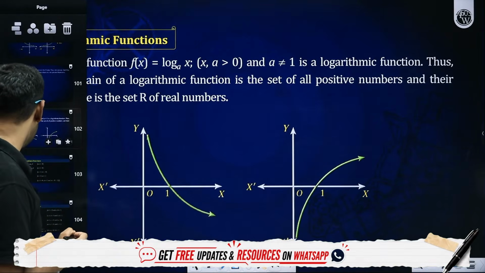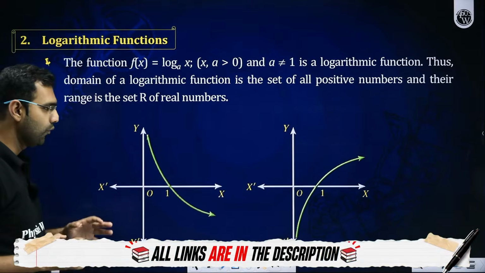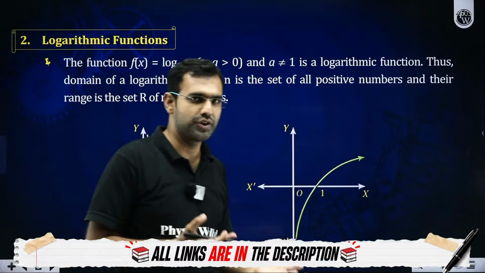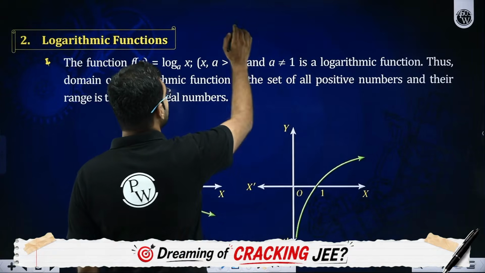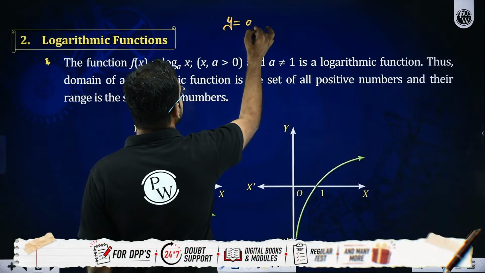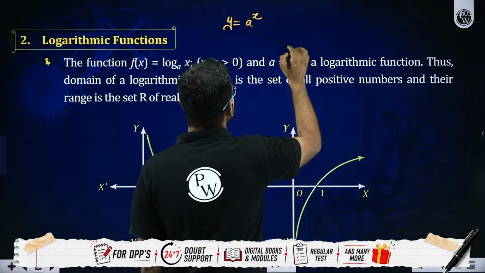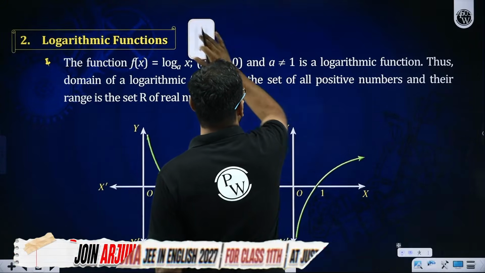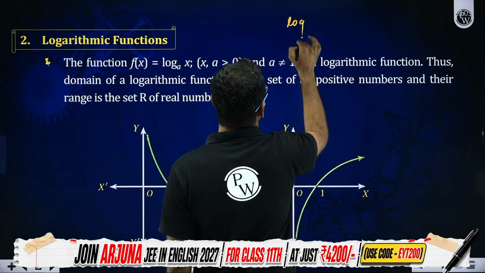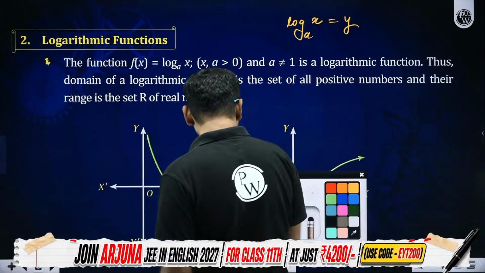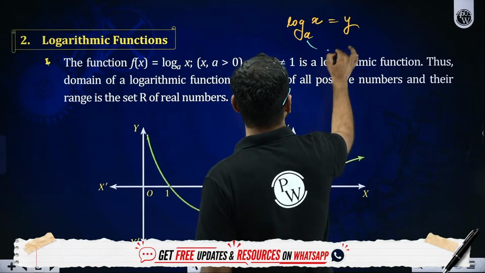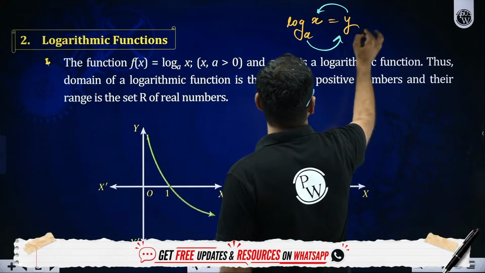Then similarly, there is a logarithmic function as well, which is the inverse of exponential functions. You do know it, right? We have done it in basics of maths as well. So if y is given as a to the power x, then let me write the opposite now. Let's say I'm given log x at base a is equal to y. So log says that a raised to the power y is equal to x.